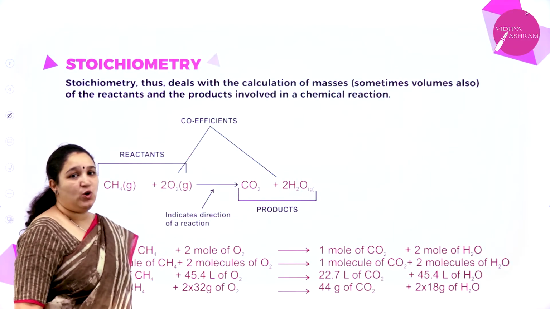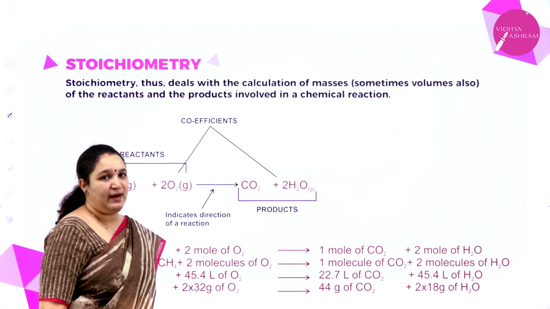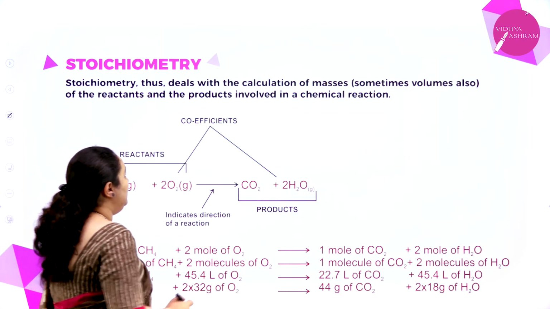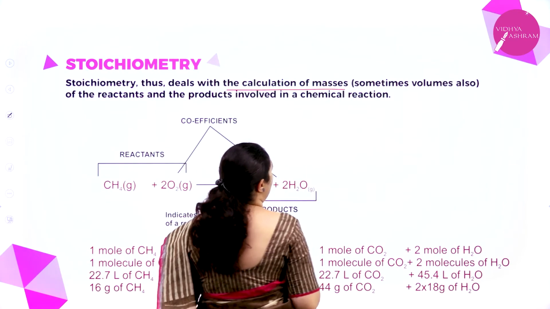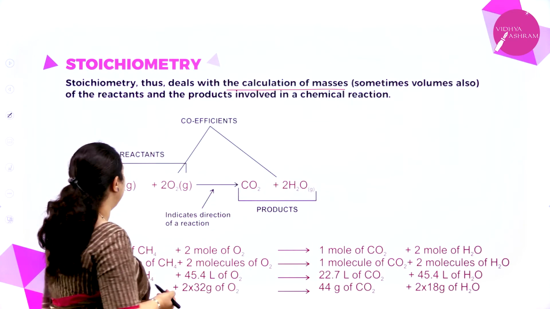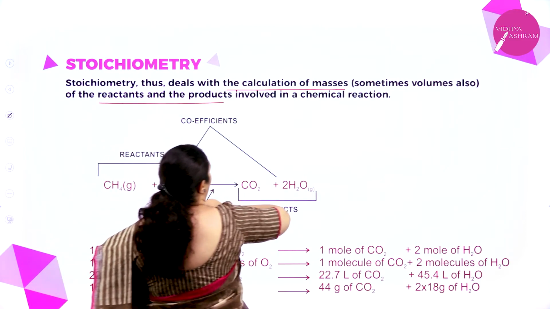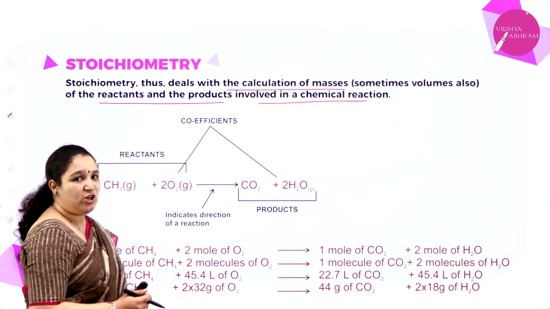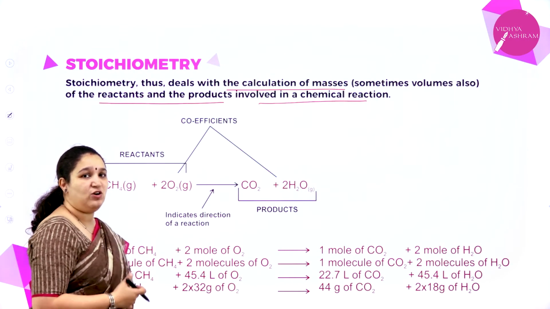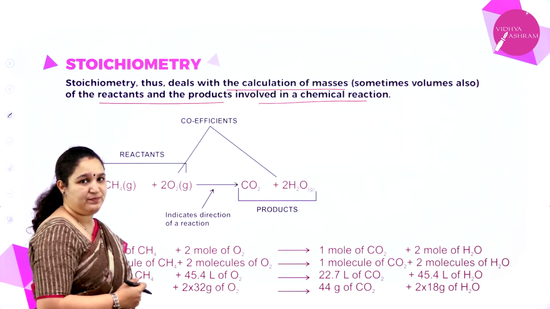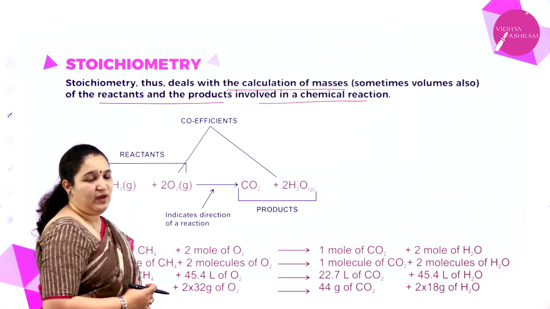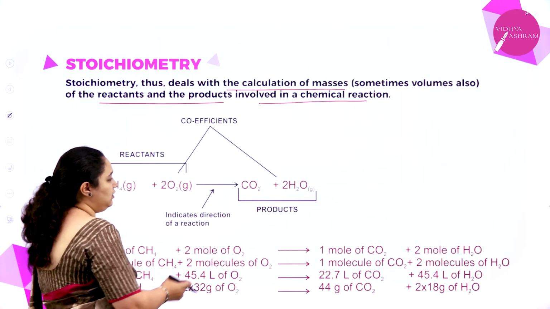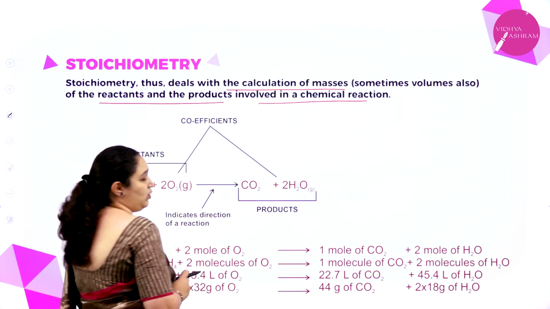Next, stoichiometry. What do you mean by stoichiometry? Stoichiometry deals with the calculation of masses, sometimes even volume, of reactants and products involved in the chemical reaction. So in stoichiometry, we are going to learn about the calculation of masses of the reactants and products. Now in a reaction, for example, I have methane reacting with oxygen to give carbon dioxide and water.